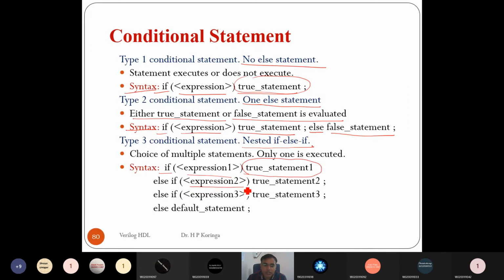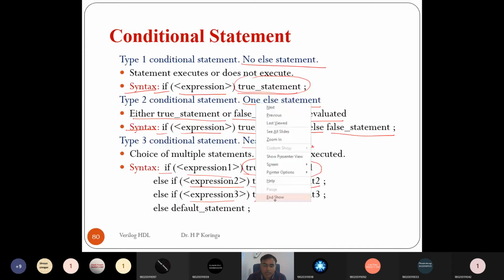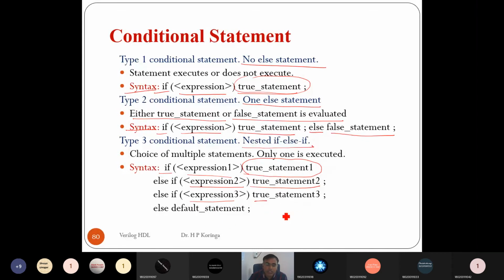Else if expression 2 is true, then it executes the next set of true statements. If expression 3 is true, then it runs the third set of true statements, like that. So this is the if-else-if nested syntax in Verilog. There are three ways we can write a conditional statement using if: only if, if-else, and nested if-else-if.